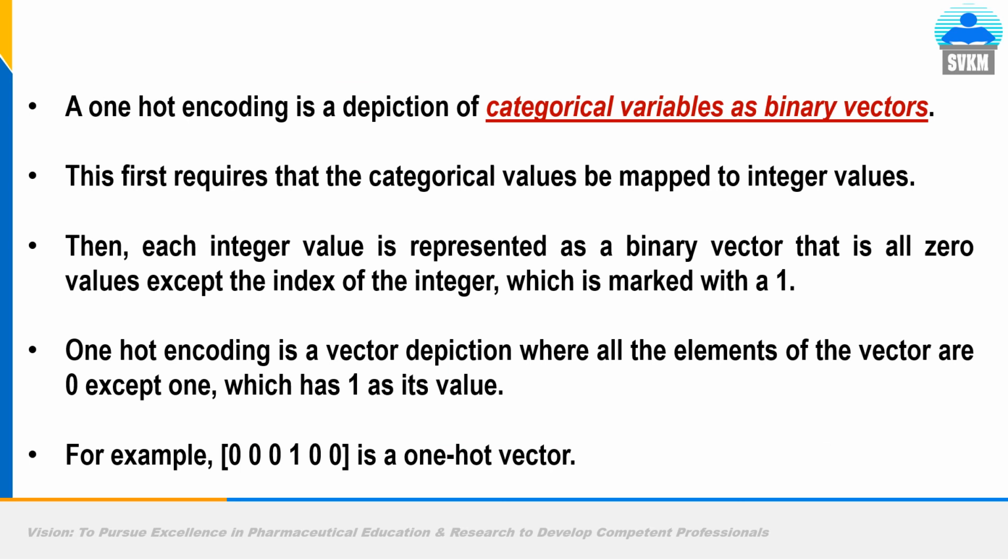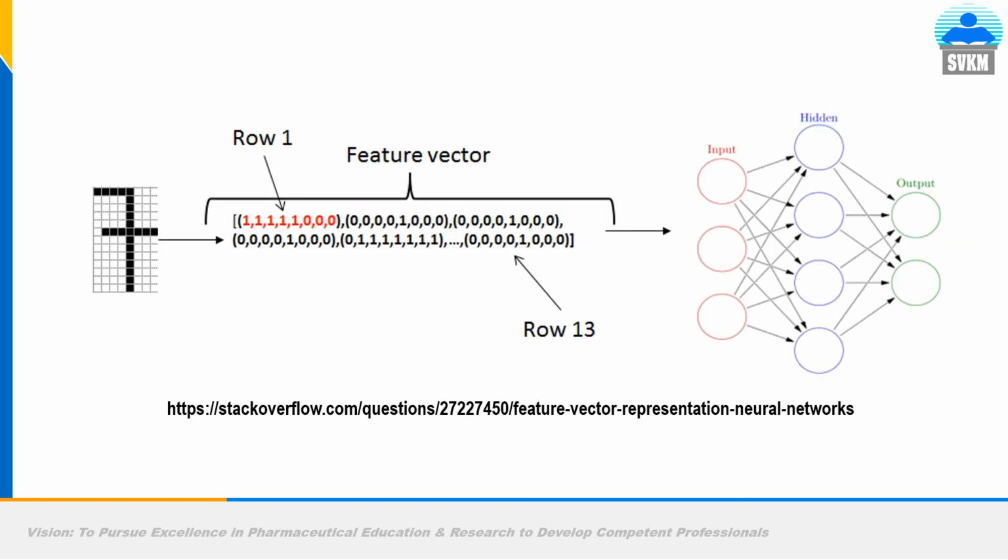A one hot encoding is a depiction of a categorical variable as a binary vector. This first requires that the categorical value be mapped to integer values. Then each integer value is represented as a binary vector, as I just told you. One hot encoding is a vector depiction where all the elements of the vector are 0 except one. This is a vector. Just now we have seen, a vector means a group of individual numbers; various scalars make one vector. So 1 means there is a particular feature mapping with the 1.